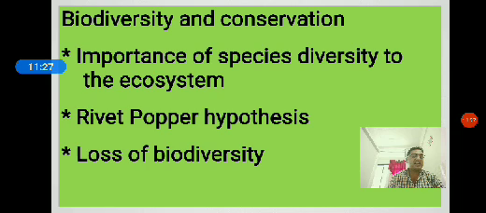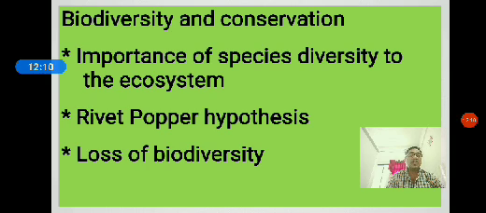Next one, it maintains the gaseous composition of the atmosphere. Gaseous composition is nothing but this: plants absorb carbon dioxide from the environment for photosynthesis and release more oxygen. Animals absorb oxygen for respiration and release carbon dioxide. So here we see the maintenance of gaseous composition in the atmosphere. Okay. Then it helps in the formation and conservation of soil. Soil formation is also helped, and conservation of soil.